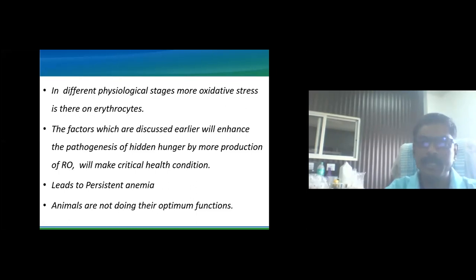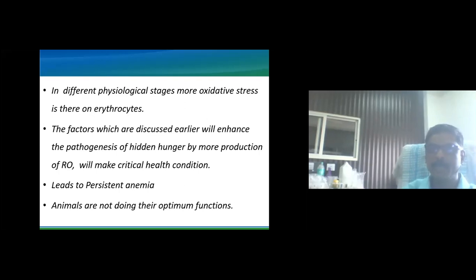Now, different physiological conditions have different types of erythrocyte oxidative stress. In different physiological stages, more oxidative stress is there on erythrocytes. The factors which were discussed earlier will enhance the pathogenesis of hidden hunger or progressive anemia in animals, and this progressive anemia is observed because of the excessive production of reactive oxygen species, which will create some critical conditions.